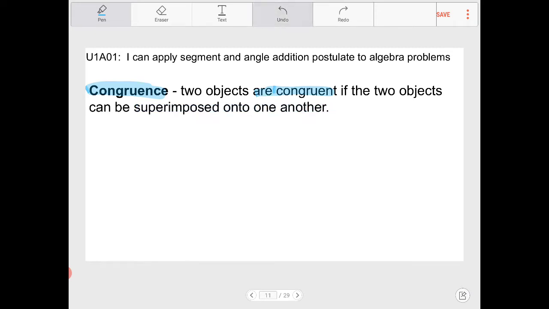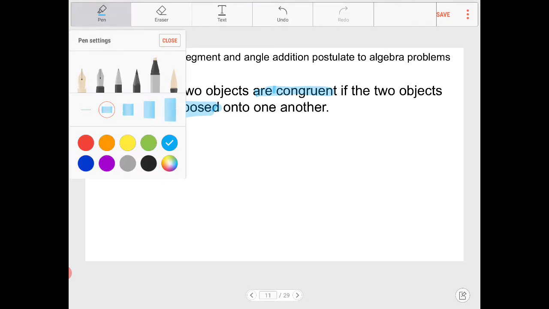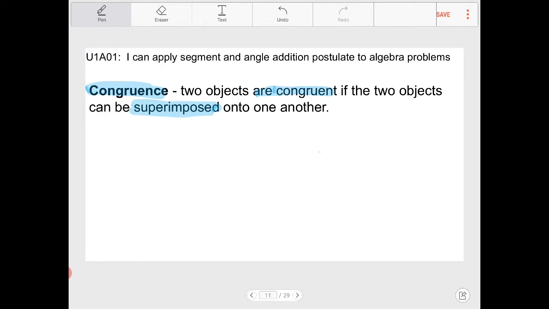So this idea of superimposition, what does it mean to superimpose something? To superimpose something means to place one directly on top of another. So for example, if I have a triangle, and if I have another triangle, which is the same exact triangle, and I place this one on top of the other, what do you expect will happen?